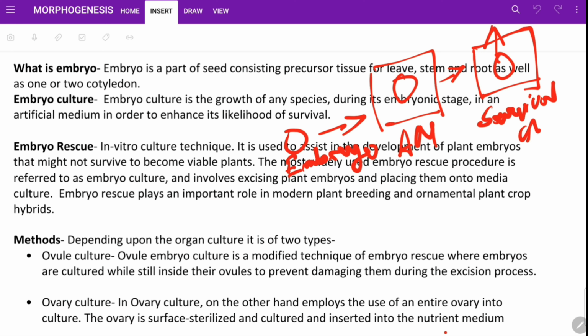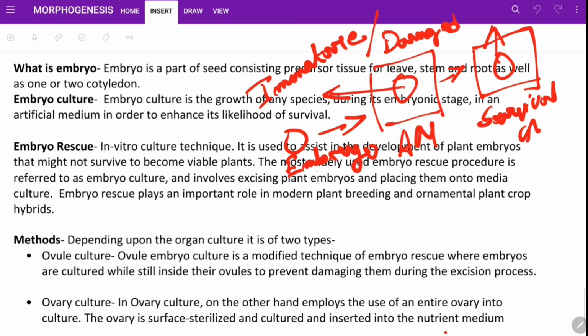Increase survival. In this stage this embryo is unlikely to survive, and the embryo or tissue is immature or damaged.